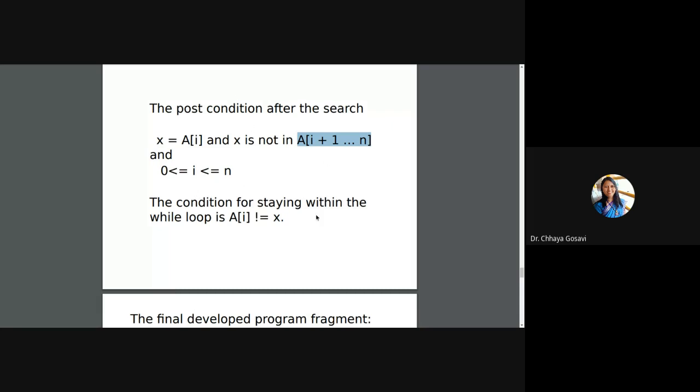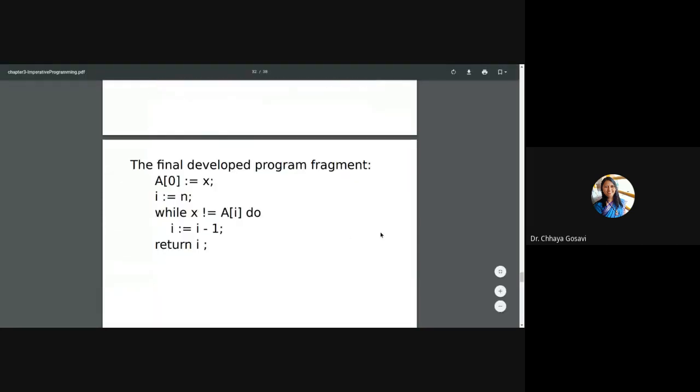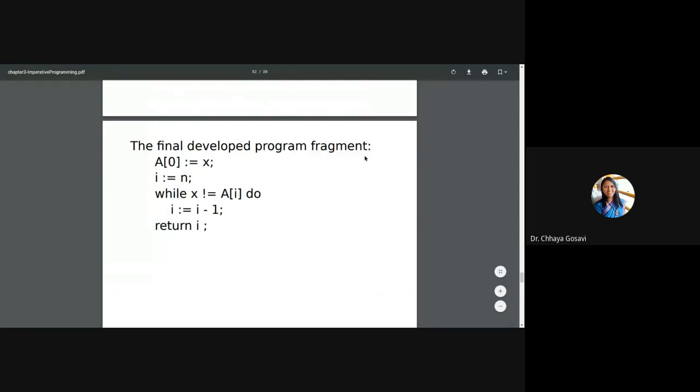And what is the condition for staying in a loop? Till X is not equal to A of I. X is the number the user wants to search, A of I is the array. Until the value of X is present in the array, you stay in the loop. As soon as you get X equal to A of I, you come out of the loop. So this is what we can call the final developed program fragment.